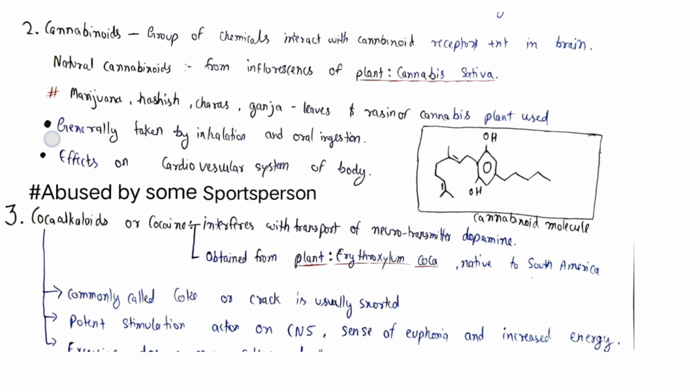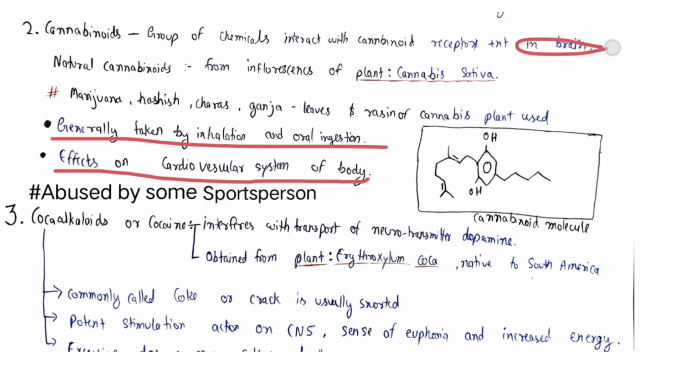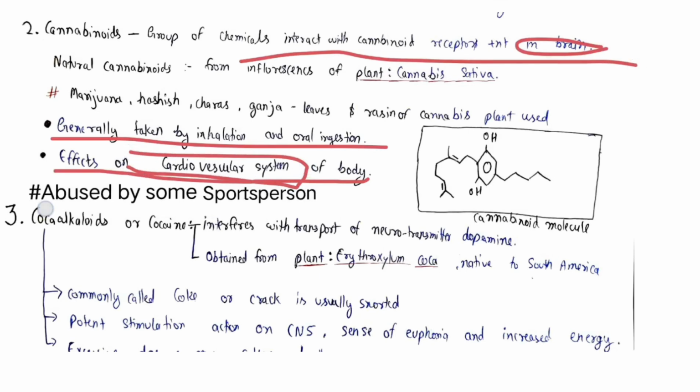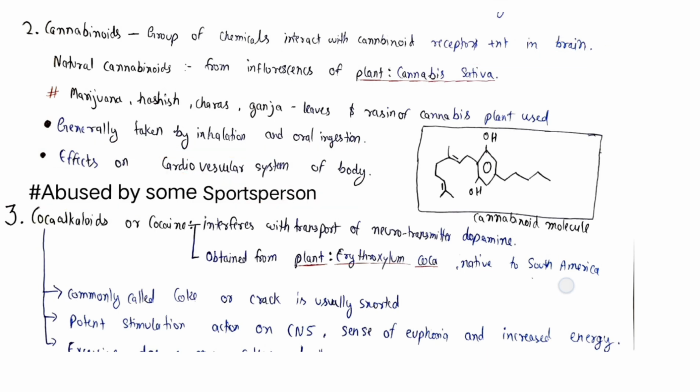Generally taken by inhalation or oral ingestion, its effects are on the cardiovascular system of the body. The thing to remember here is there are some chemicals that act on the cardiovascular system but interact with and affect the brain, and this is acting on brain receptors but affecting the cardiovascular system. It is used by some sportspersons to score higher in some events.